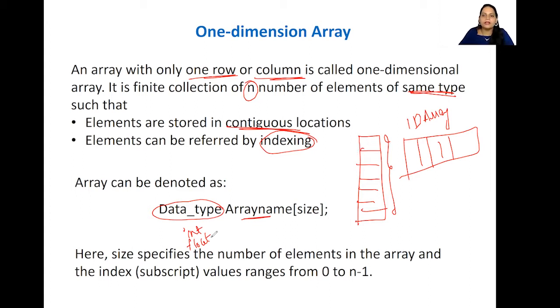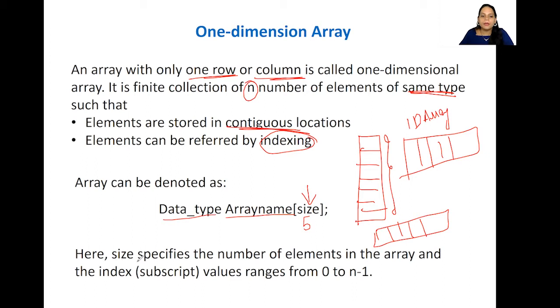Now, how do we declare, or how do we denote the array? We will always mention it something like this. It is going to be the data type first, then the array name, whatever name we want, we can give, and then the size, how many numbers. So here it is said n. If I'm saying 5, then 5 memory gets allocated for this particular array.